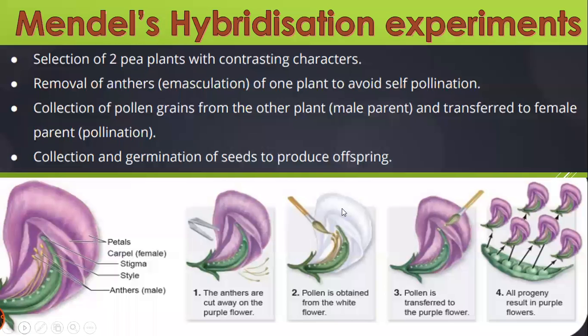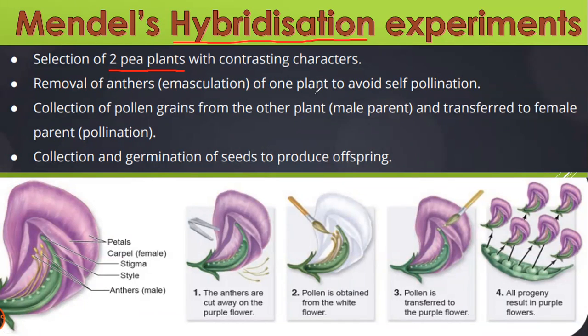This is also one of the important things from this chapter. That is Mendel's hybridization experiments. How did Mendel choose the plants for the experiments? First of all, Mendel selected 2 pea plants. Mendel selected how many pea plants? 2 pea plants. That is 1 male and 1 female.